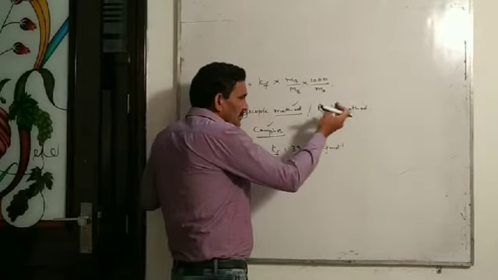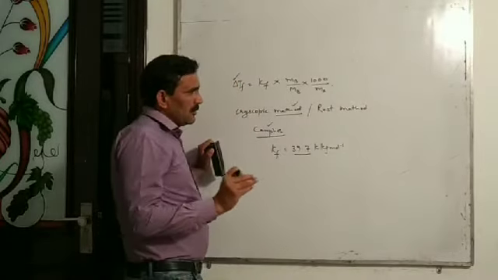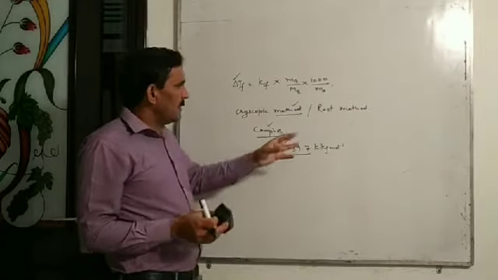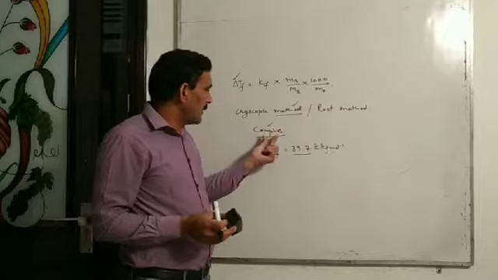And using this Rast method, we generally determine the molecular mass of compounds like naphthalene, anthracene, phenanthrene. These are highly soluble in liquid camphor.